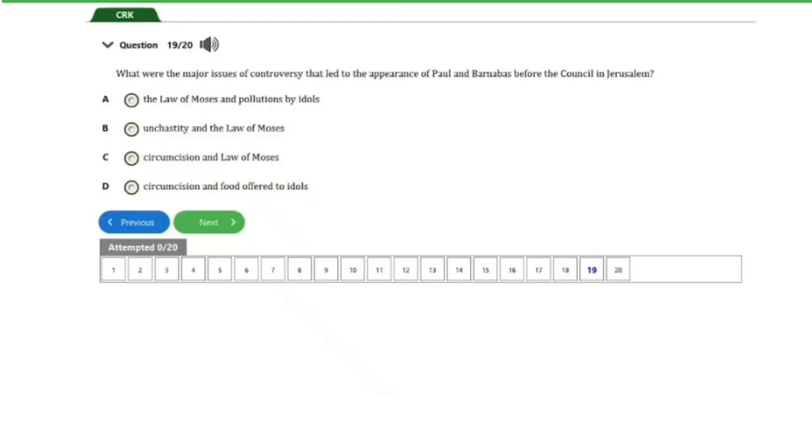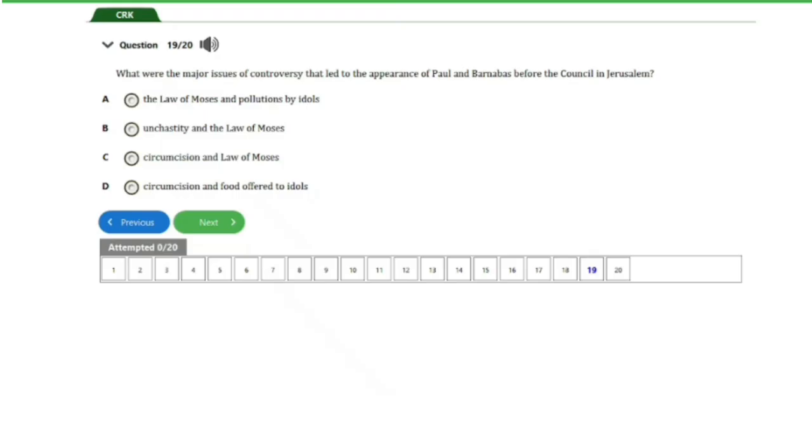B. unchastity and the law of Moses. C. circumcision and the law of Moses. D. circumcision and food offered to idols. So guys, the answer to this question is option C here. Circumcision and the law of Moses.